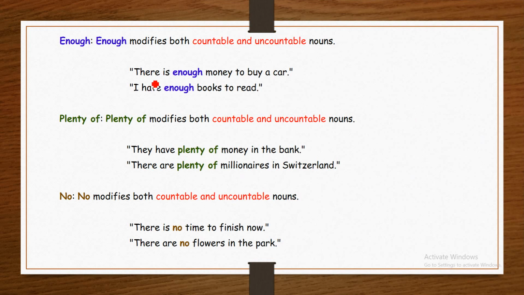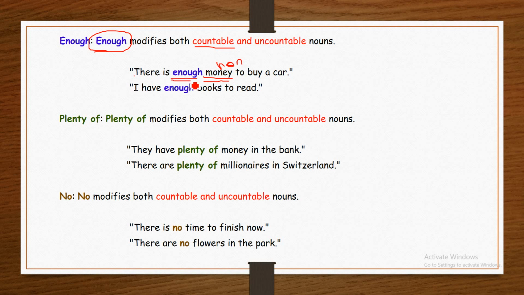Enough modifies both countable and uncountable nouns. For example, there is enough money to buy a car. Money, as we said, is non-countable. We cannot count money. We can count dinars and dollars, but we cannot count money. There is enough money to buy a car.